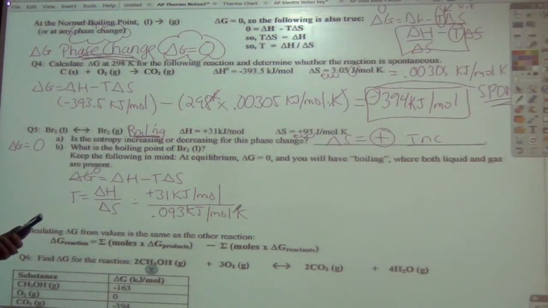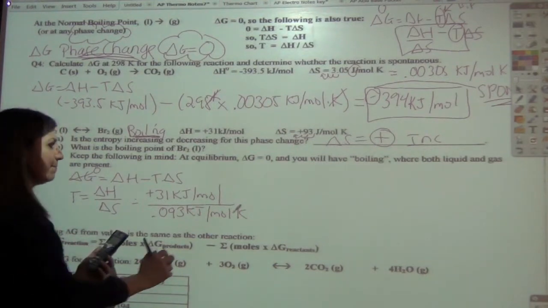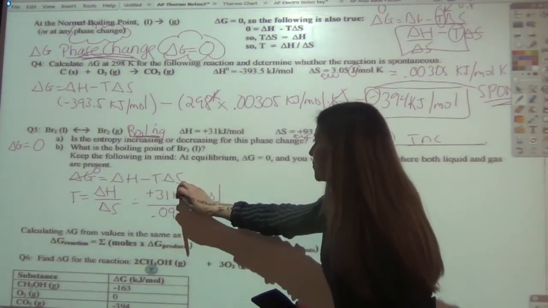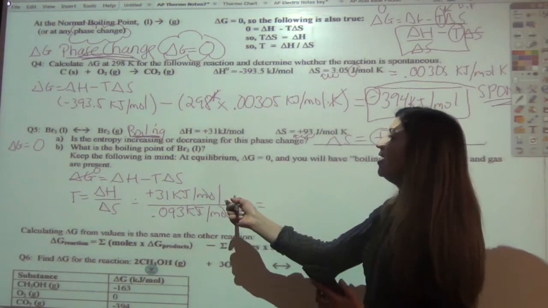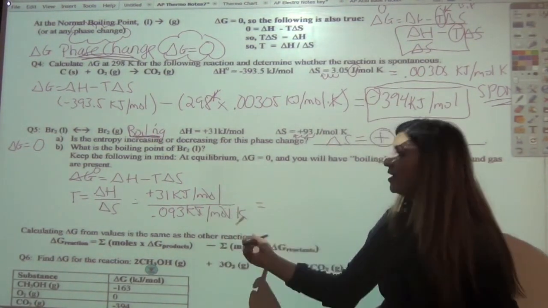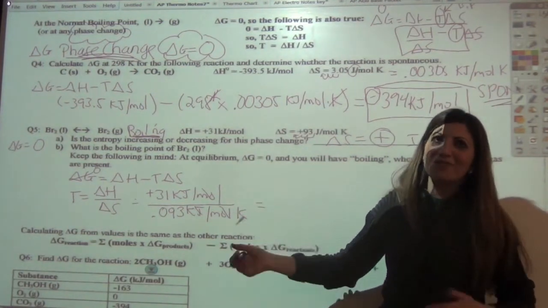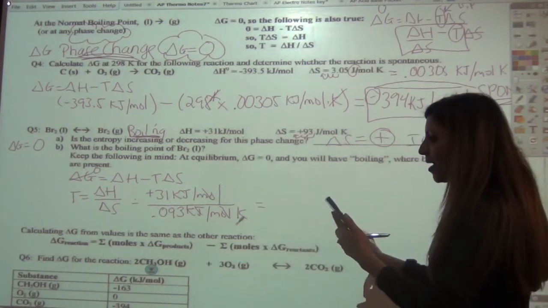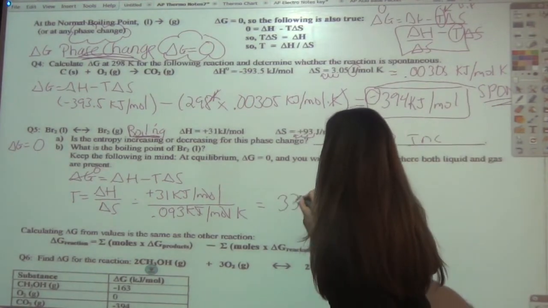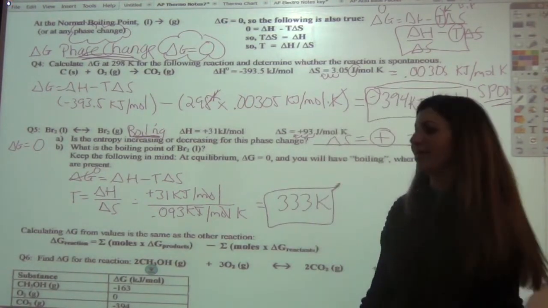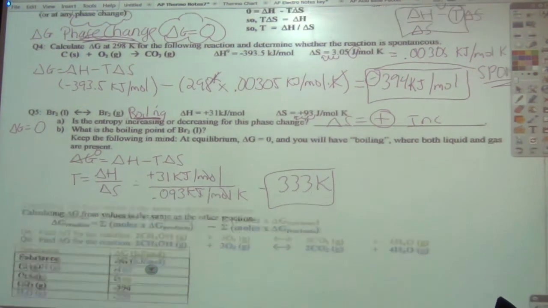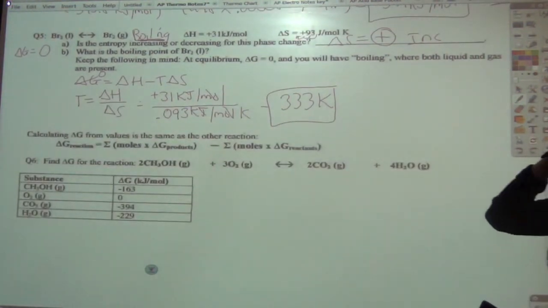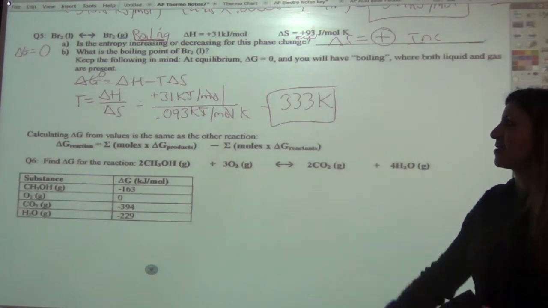So we're just going to divide 31 divided by 0.093. And what did you get? 333? Yep. And our kilojoules per mole cancel out. And if you divide by Kelvin, then that means that you're going to get per Kelvin, so per Kelvin means that you just get Kelvin. So we've got 333 Kelvin is our answer. Good?